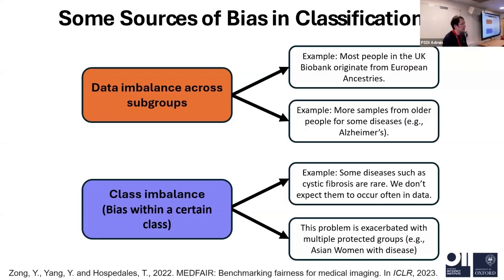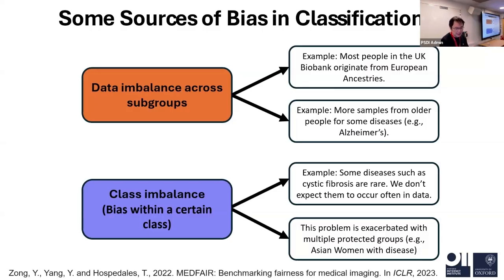For example, currently we are doing some experiments on the Biobank data, mainly from the UK. Because all of the data collects people's data from the UK, it usually happens to have a lot of white people's data, but it lacks people from Africa or from Asia. So this is where the bias comes from. If you train the machine learning model with this kind of data, the model itself will have some bias.